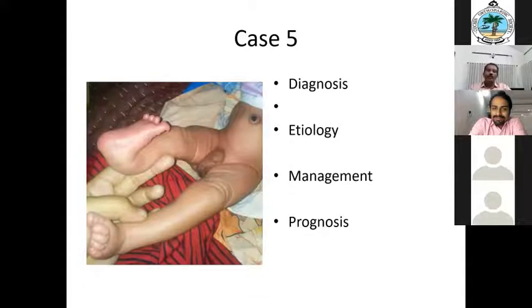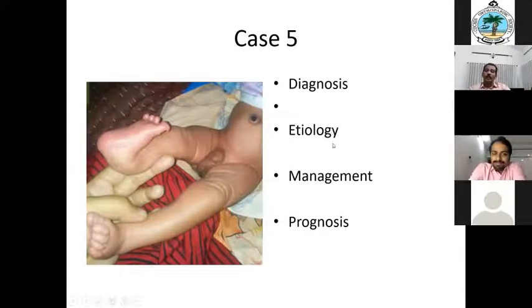What will be the etiology? The benign condition. Yes, it is usually intrauterine malposition, that may be. So how will you manage, somebody?